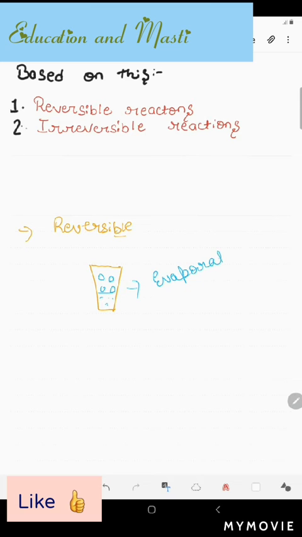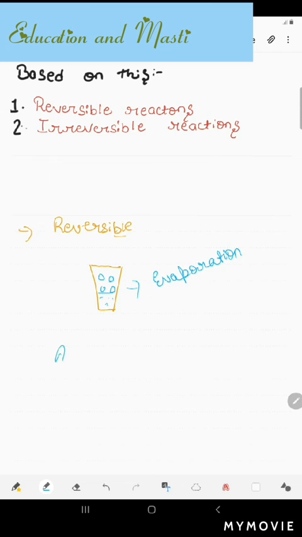If we dissolve salt also, the same thing happens. So we are getting back both water and sugar as our residues. That is what a reversible reaction tells us. Whenever a reaction can be reversed, meaning we can bring it back to its own state, it is called a reversible reaction.